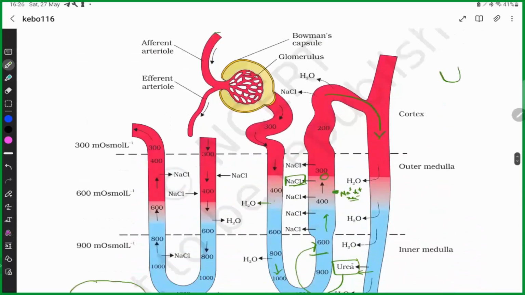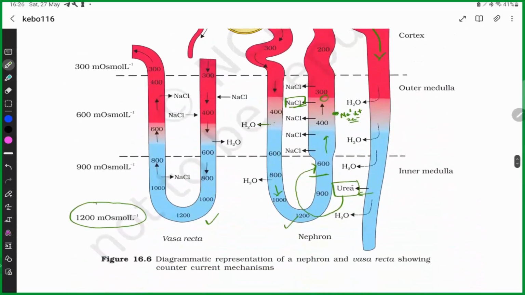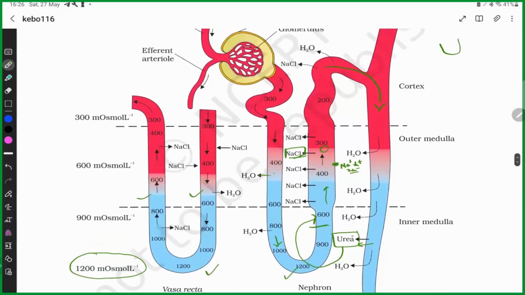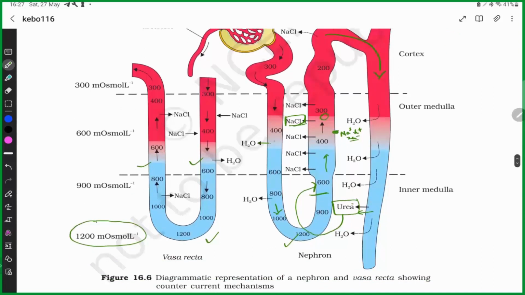Vasa recta means capillary, so there is no such selection in permeability. NaCl and water are both permeable in both limbs. So in the descending limb of the vasa recta, NaCl enters the vasa recta and water is reabsorbed into the interstitium, and in the ascending limb the vice versa occurs.